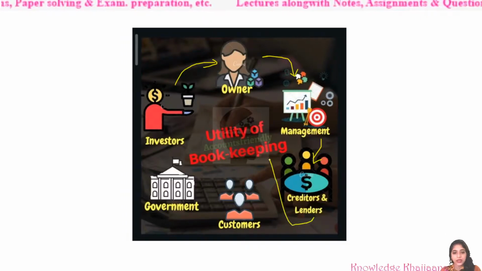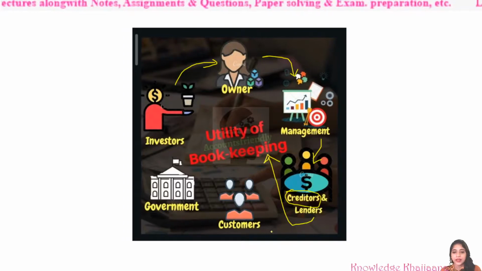Then who are the creditors? Creditors are the people from whom the business has taken on credit. For example, raw material or any items which have been taken on credit, meaning they have purchased but the money has not been paid and they have assured that they will pay the money later on. Those entities are called creditors.